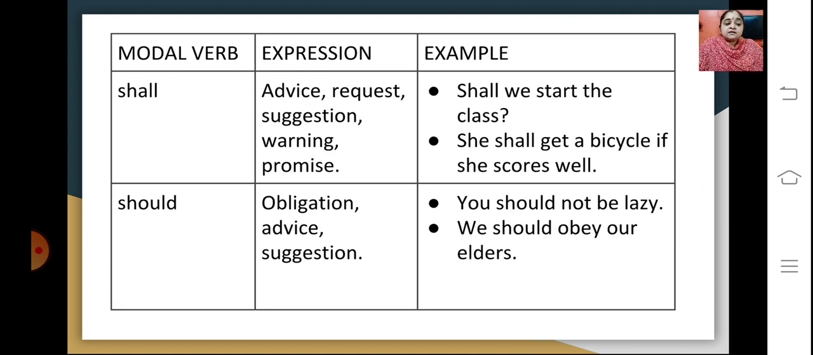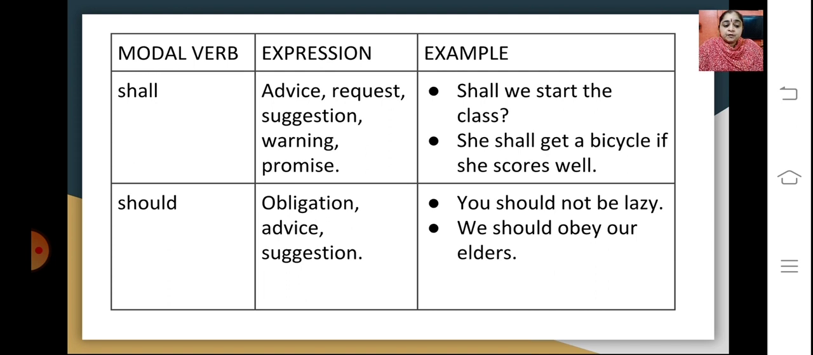The modal verb here is shall, which expresses advice, a request, warning, or a promise. Like, shall we start the class? So there is a question, a suggestion that is put in. We shall get a bicycle if she scores well. So there is a promise made here that if she scores well, a bicycle will be given.